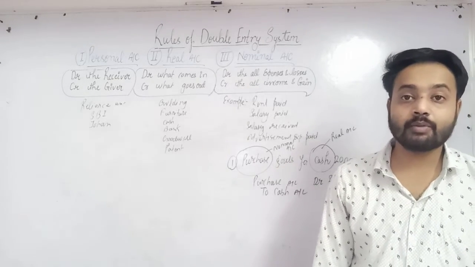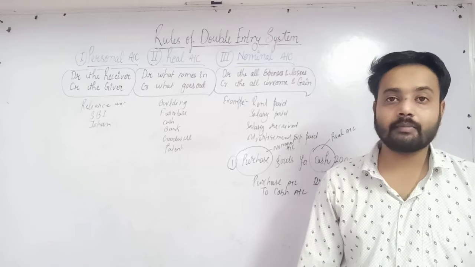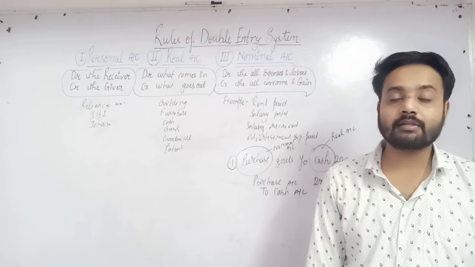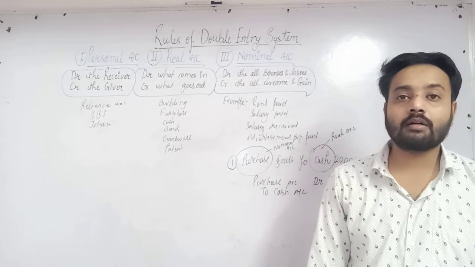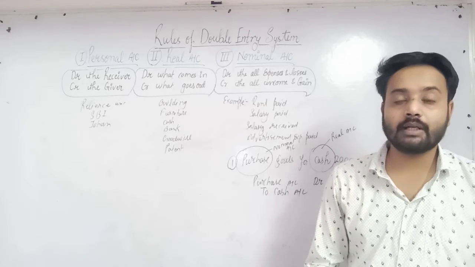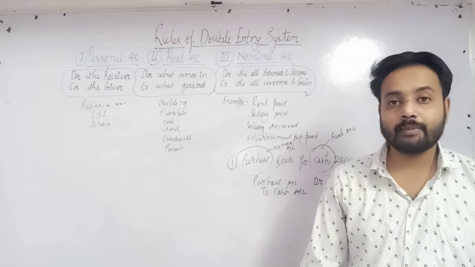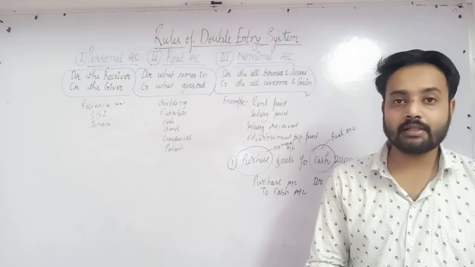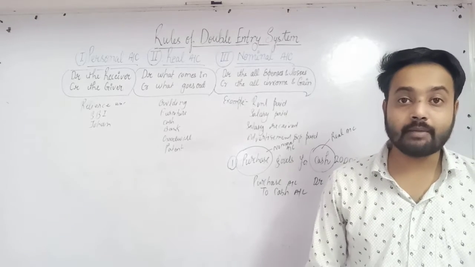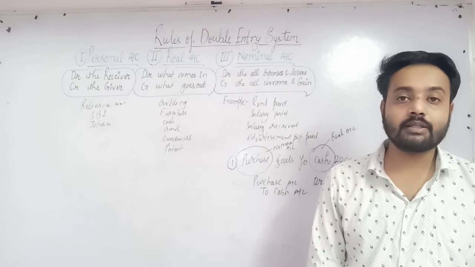So today we are going to start with the rules for double entry system and their examples. Double entry system means every transaction involves at least two aspects. One should be debit and one should be credit. For example, by purchasing machinery, you are acquiring machinery, one aspect, and you are paying money for it, the second aspect. So every transaction involves at least two aspects.